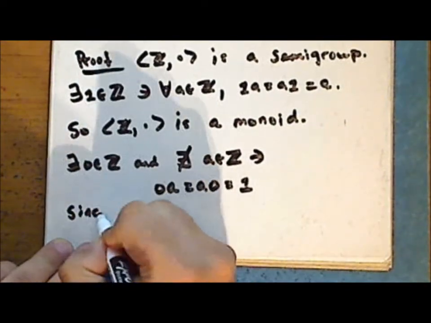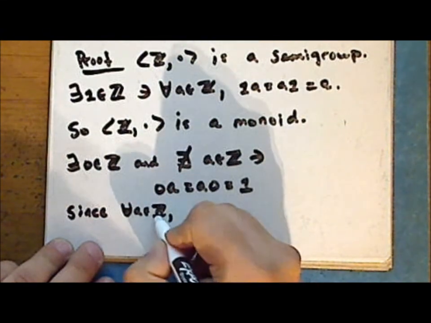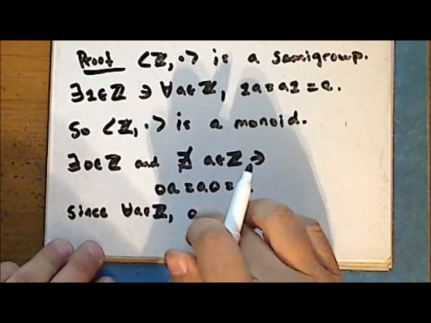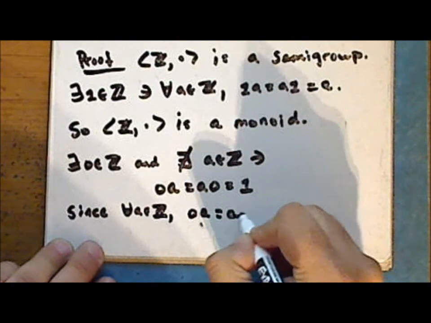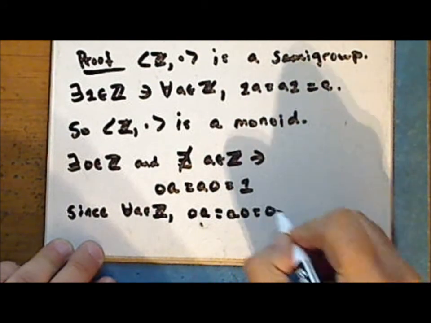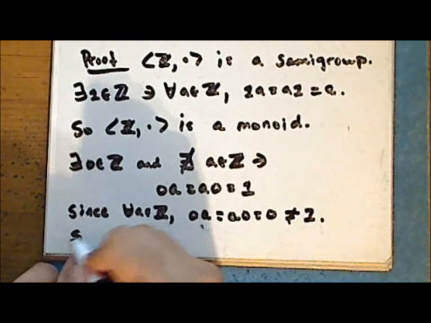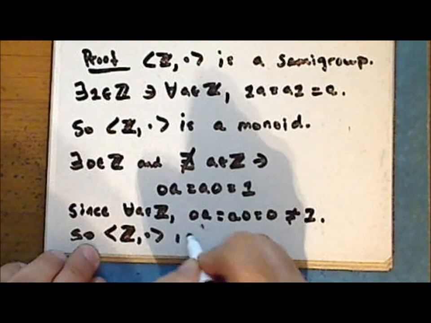Since for every integer, indeed for every real number or any complex number, 0 times a is equal to a times 0, which is 0, never equal to 1. So the structure consisting of the integers under multiplication is not a group.